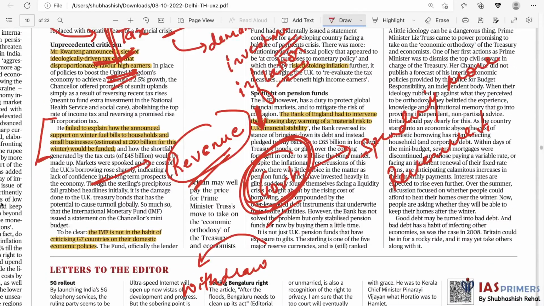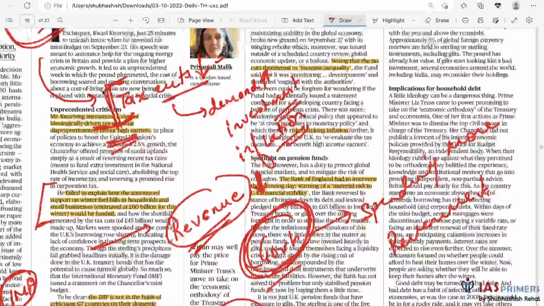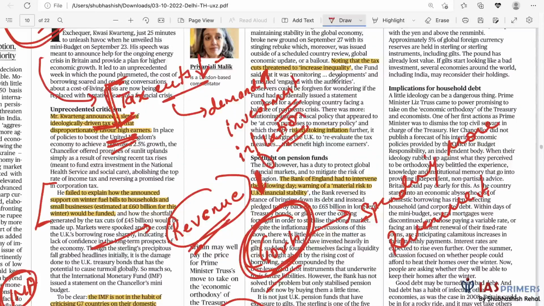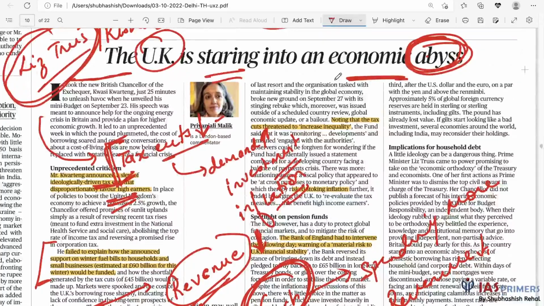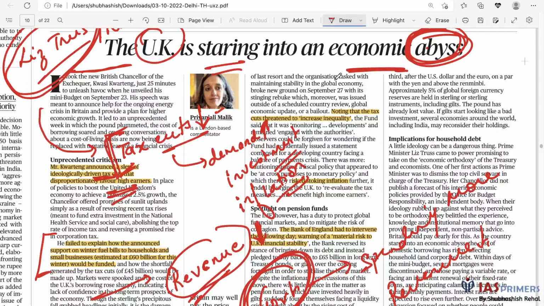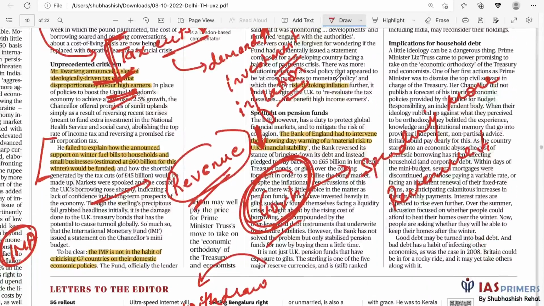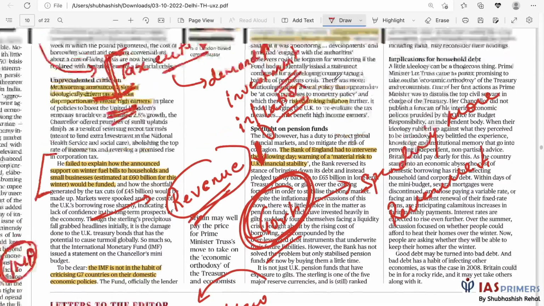So much so that the International Monetary Fund, even though it doesn't usually criticize, has taken strong note of the policy of Great Britain. And even the Bank of England, like we have the Reserve Bank of India, has been concerned about this policy of the government.